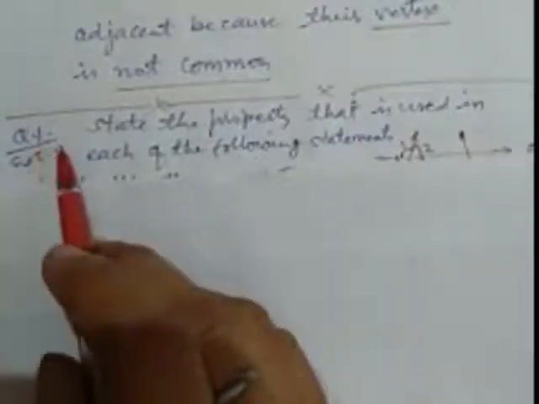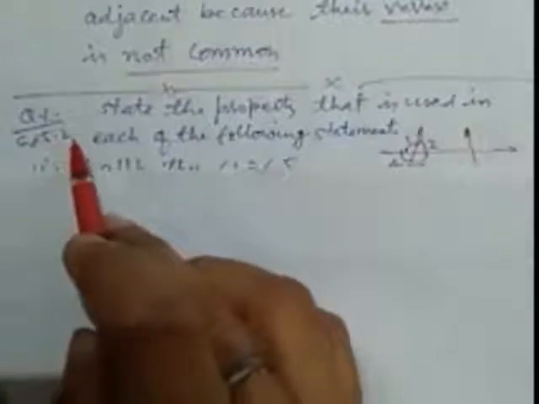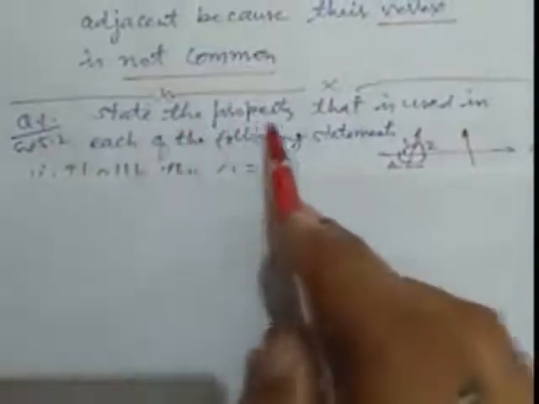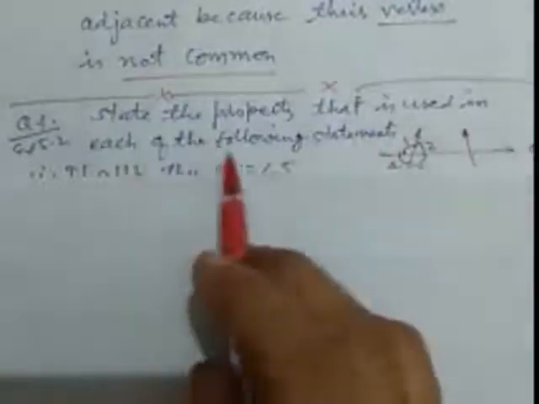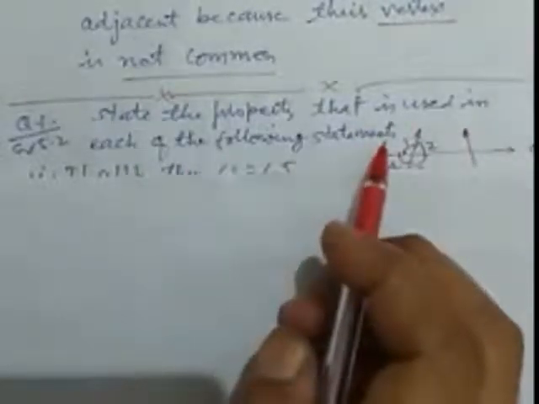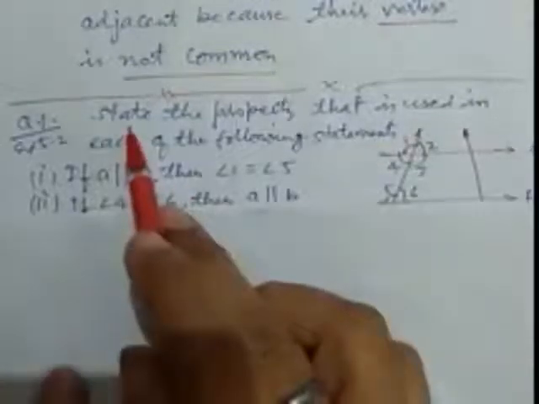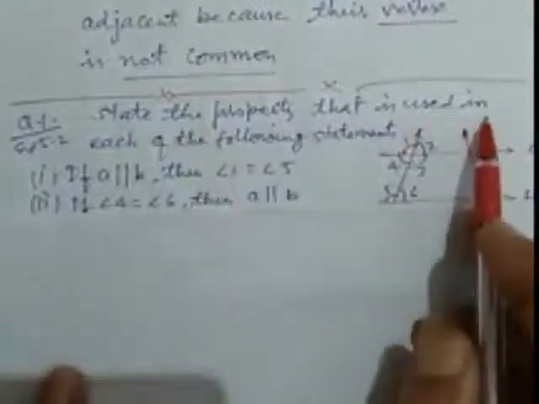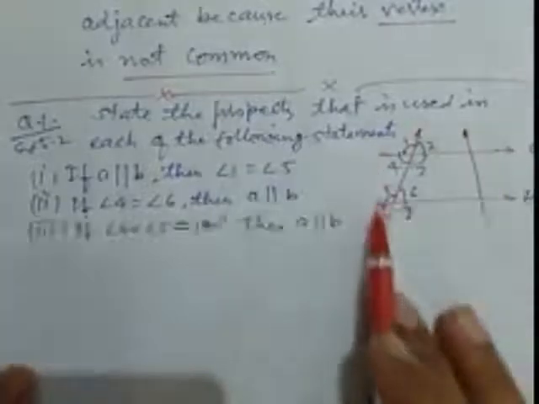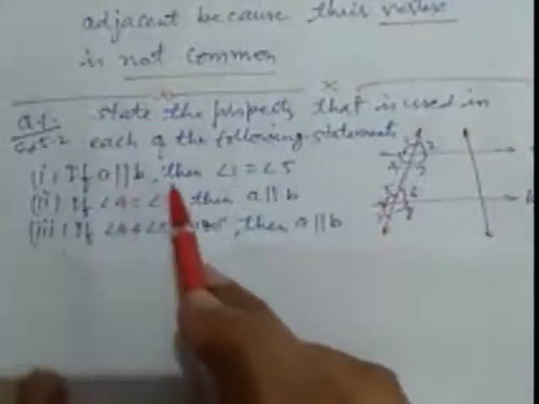Now we take another question. This is question 1 from exercise 5.2. State the property that is used in each of the following statements. I have explained it. There are three statements.